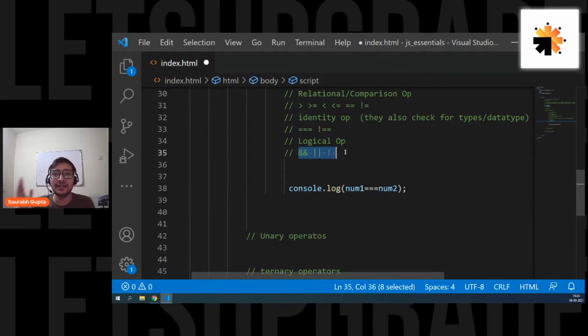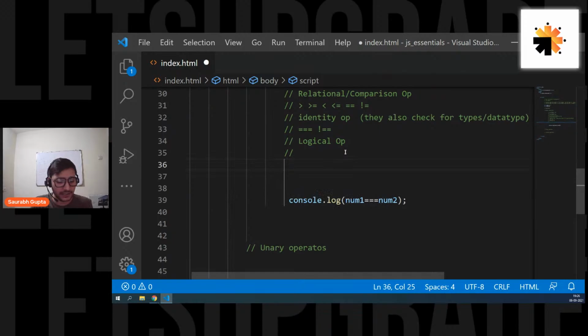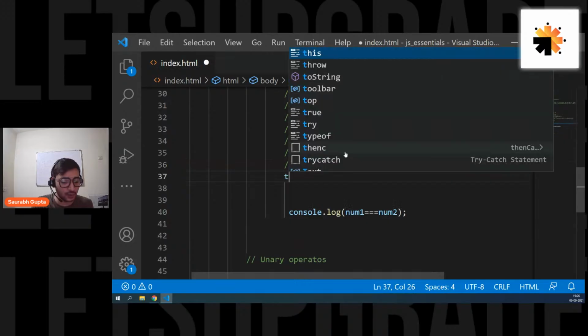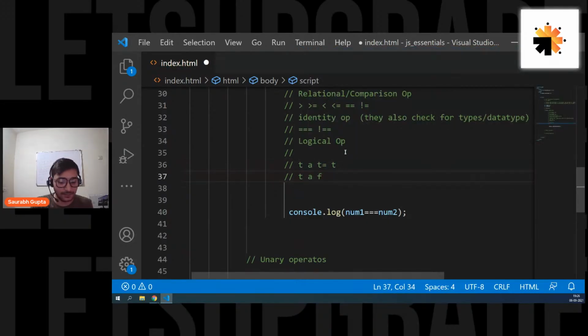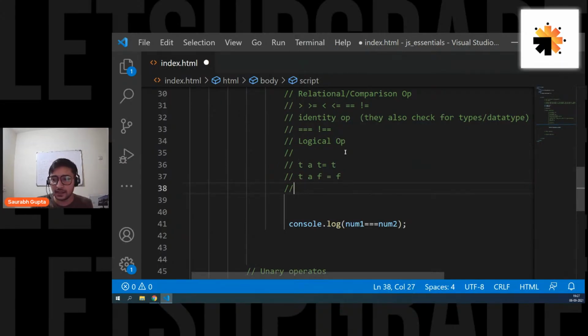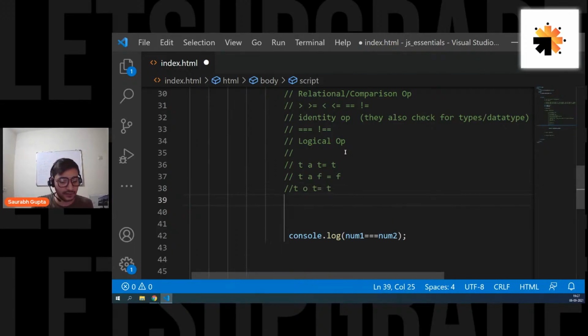They do exactly what we have learned in normal mathematics about logic. If you have true and true, it is simply true, right? If it is true and false, it is simply false. If it is true or true, it is simply true. If it is false or false, it is again false. And if it is true or false, it is true.